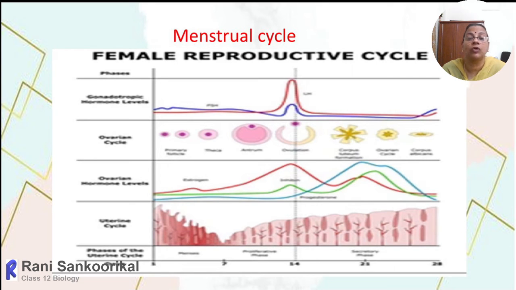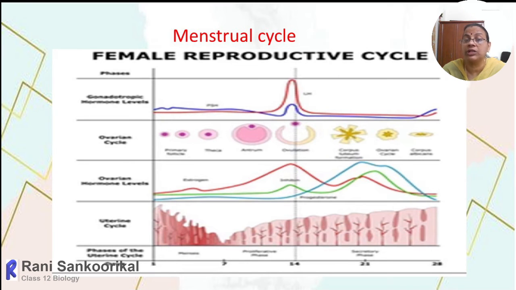Then from there onwards, 6th day onwards, there is a gradual increase in the proliferation of the endometrium. And if the fertilization has taken place, the corpus luteum will be retained, as a result, more and more progesterone will be secreted that will maintain the pregnancy. So more and more proliferation of the endometrium, which will support the pregnancy.